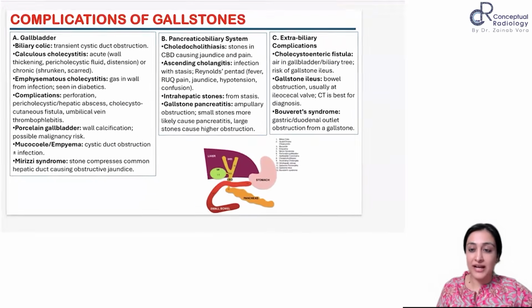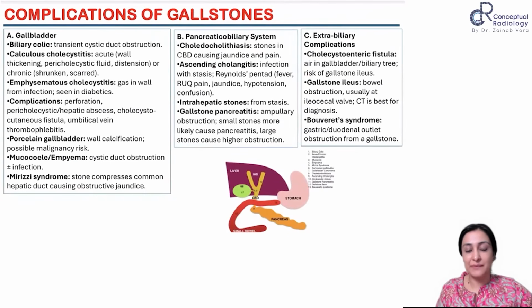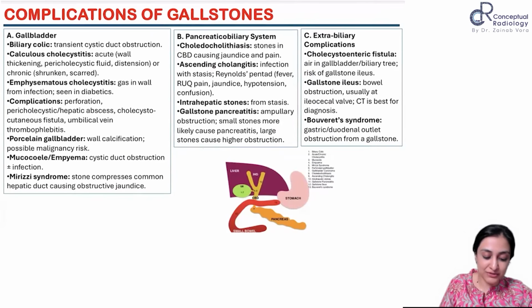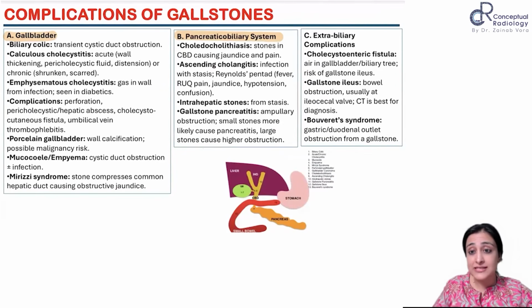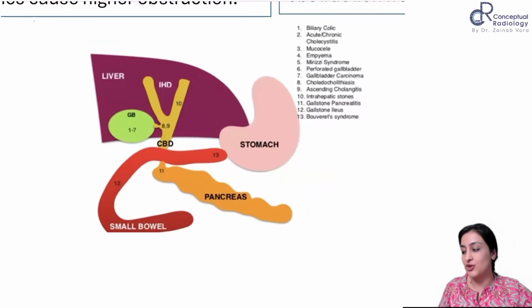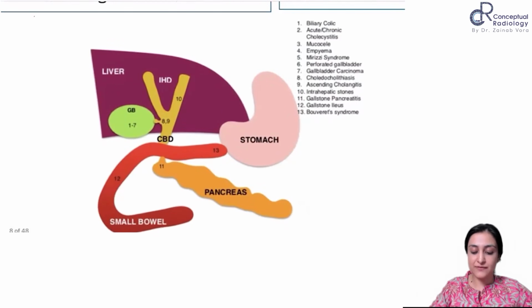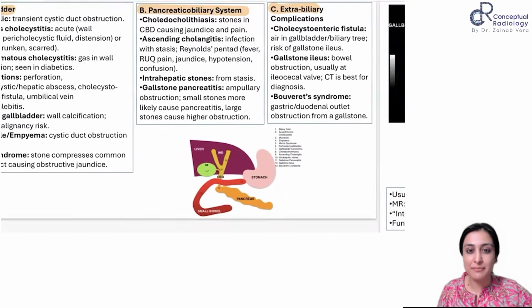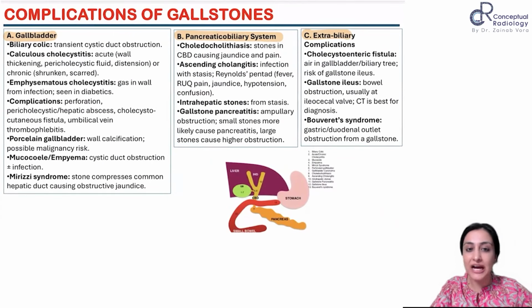So now, what are the complications? I've just framed this theory answer for you. There can be complications within the gallbladder, the pancreaticobiliary system, and extrabiliary complications. It will be a very basic diagram, but you can impress the examiner: look, we have done an illustration. This is where you can list down and then draw where it is happening. This is the best way to score marks without being artistic.